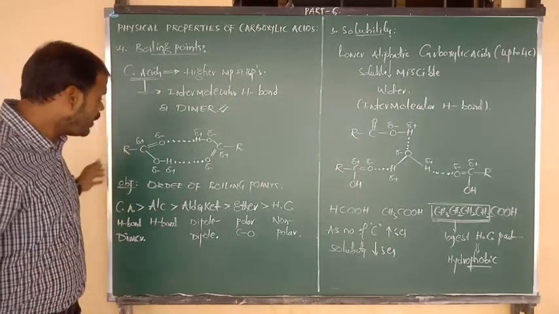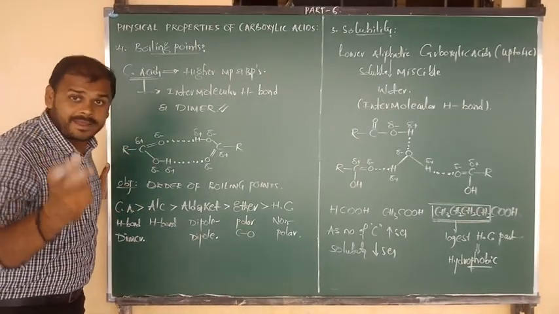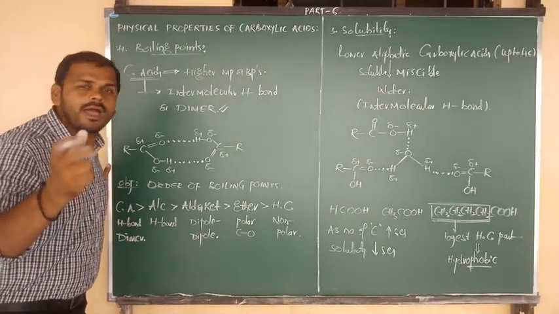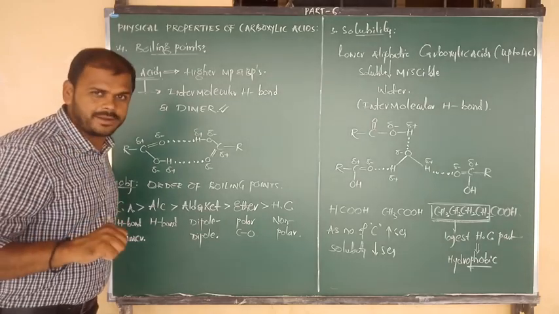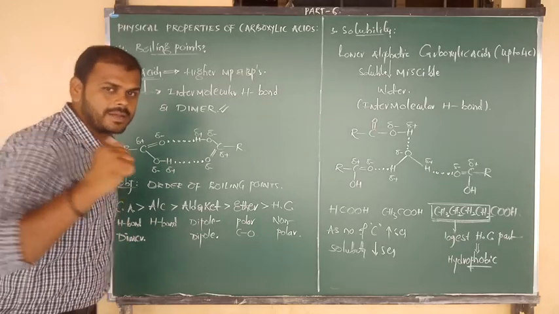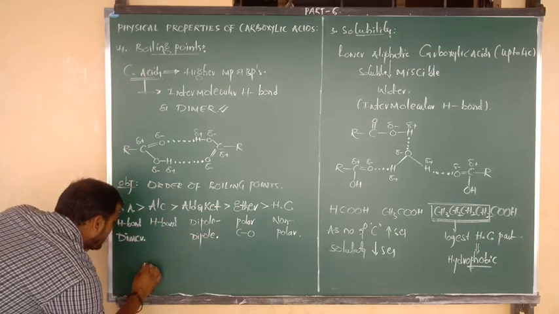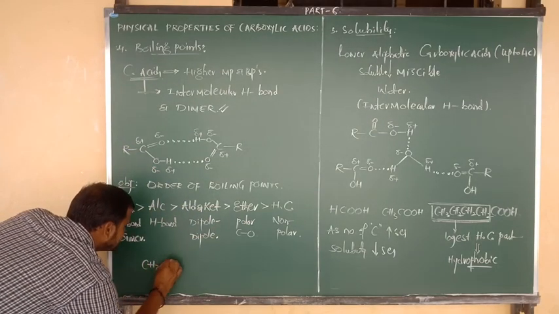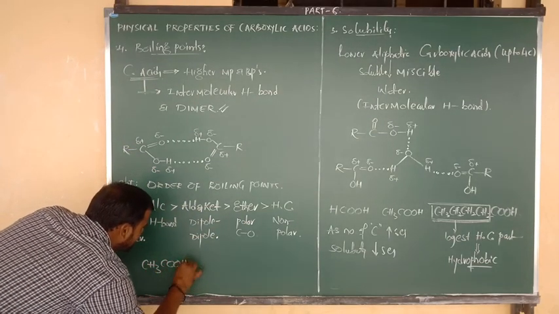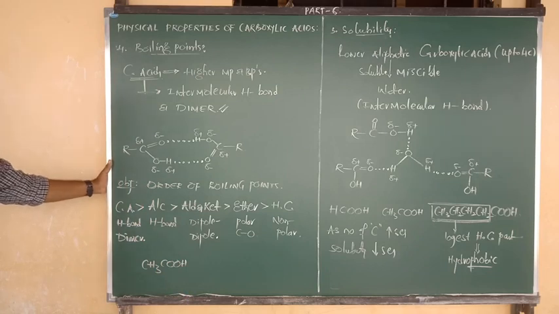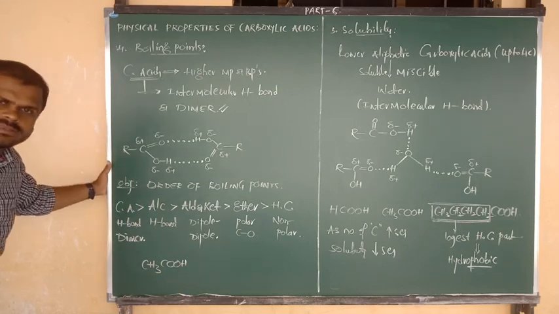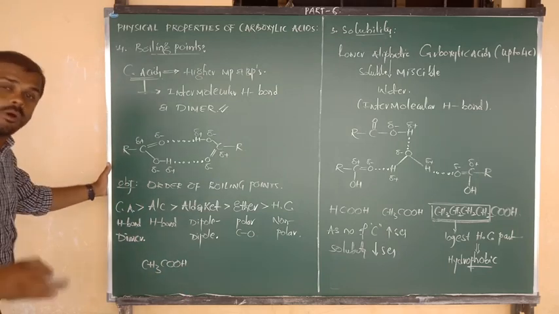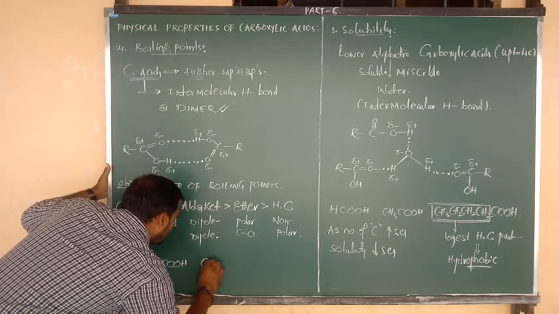Good. So I am going to consider three compounds. Give their boiling point order. Okay, I hope you can say. Try to say now. One thing is I am going to consider acetic acid, CH3COOH. I am going to consider one more example, ethanol, or we can say ethyl alcohol.